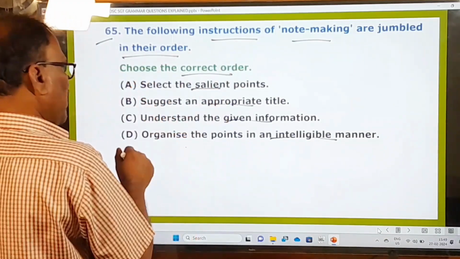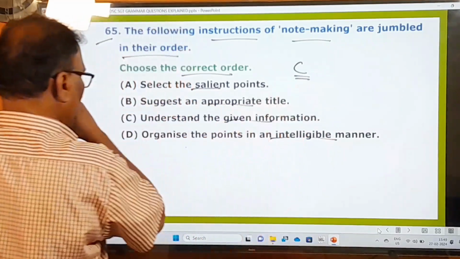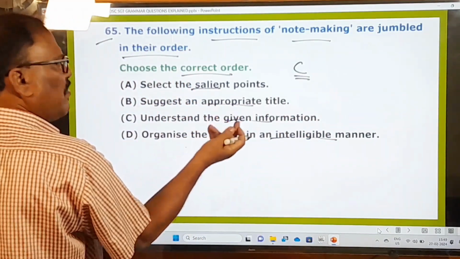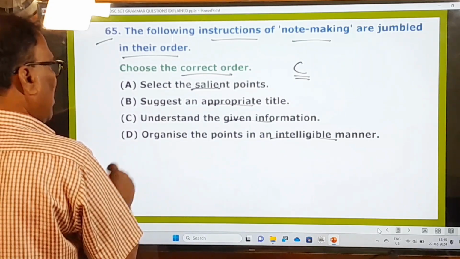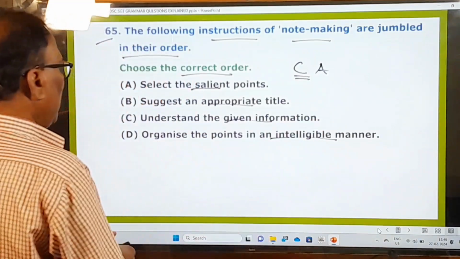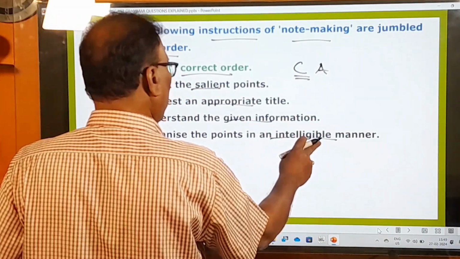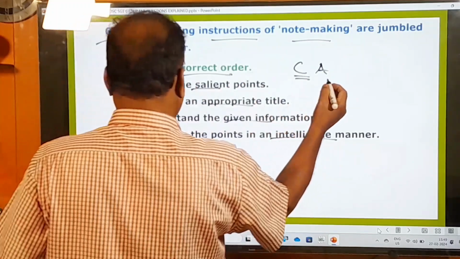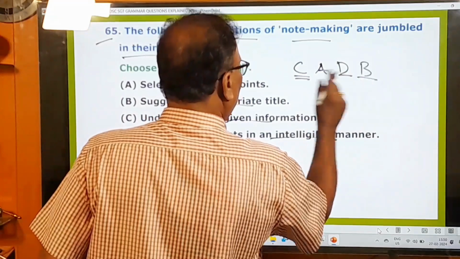And what should be the first one? Understand the given passage. C must be the first one, right? After that, first of all, you have to understand the given information, and afterwards, what is that? Select the salient points. A must be your next point, I think. Okay, organize the points in an intelligible manner. So D must be the right one, and B, suitable title. CADB must be your answer.